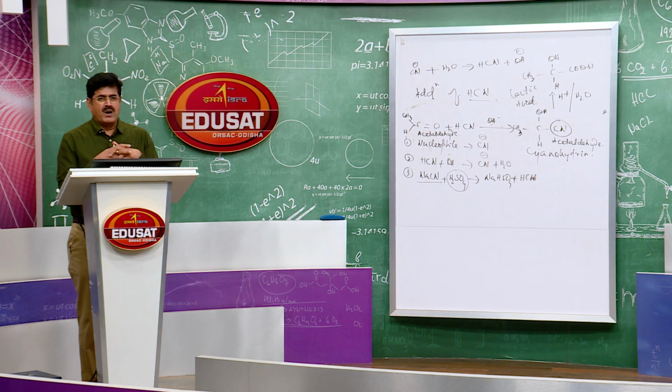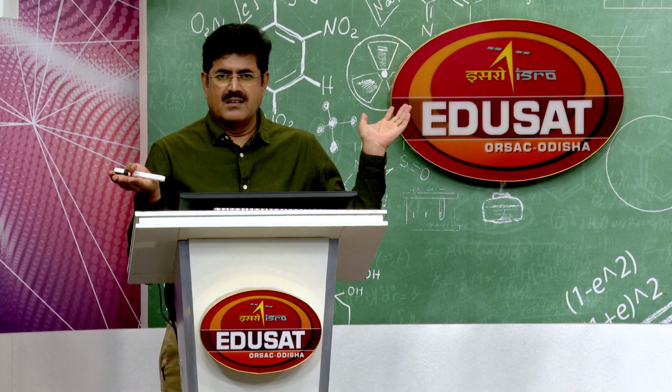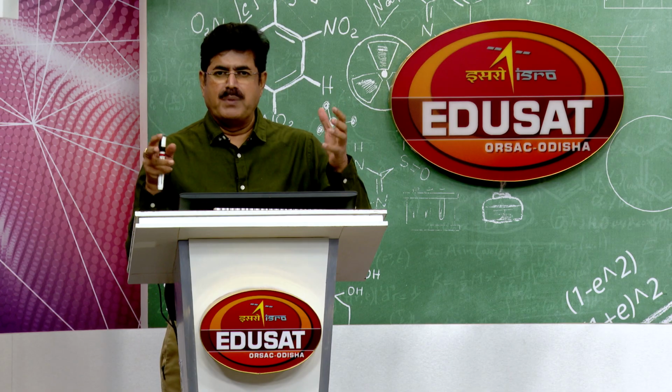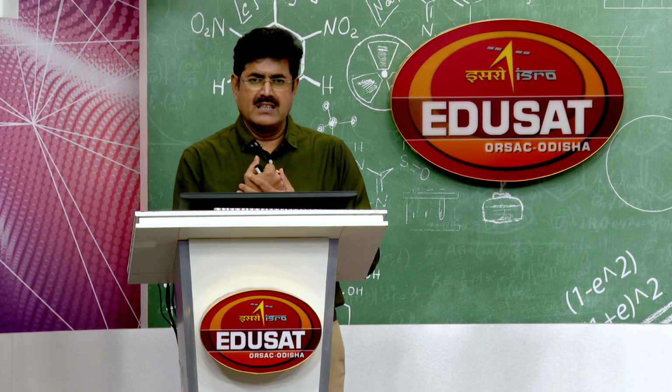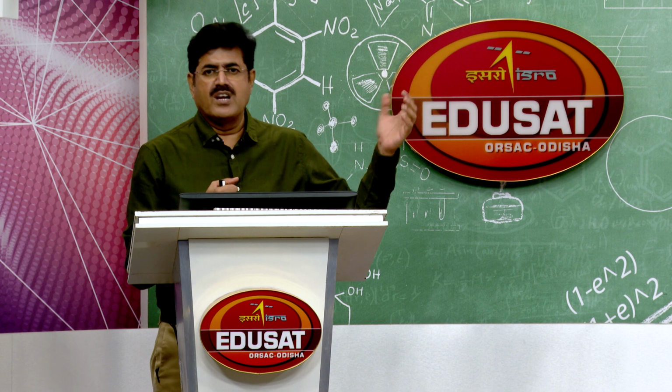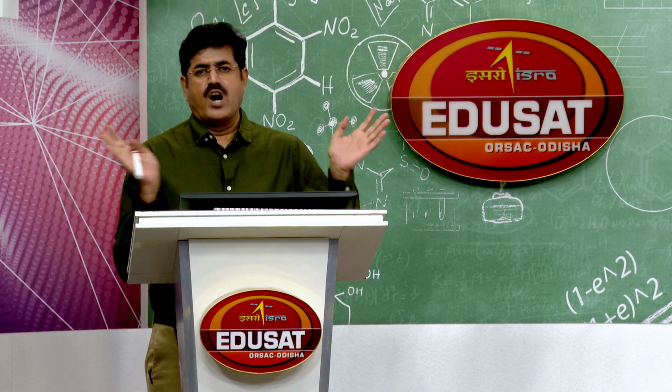That is why HCN is generated in situ from NaCN and H2SO4. The H2SO4 amount should be lesser compared to the amount of NaCN, so that alkalinity is maintained. Already I have explained this on the whiteboard.